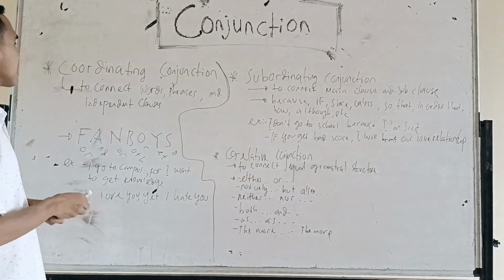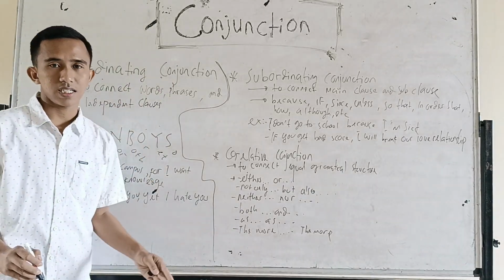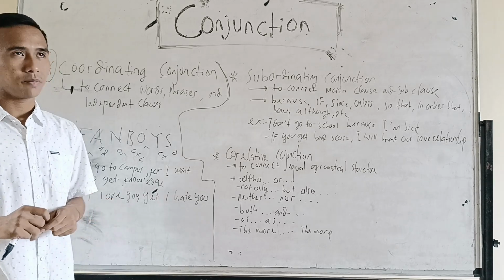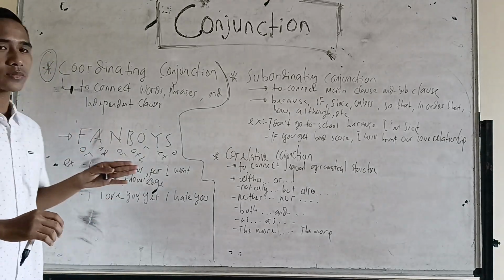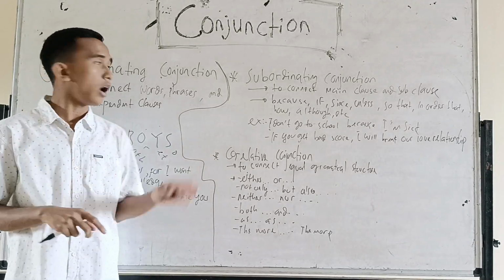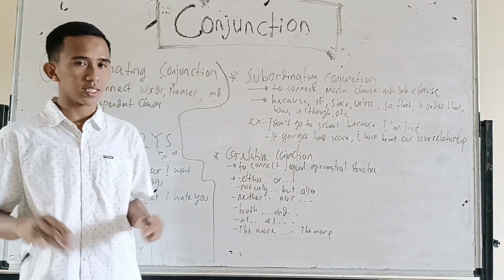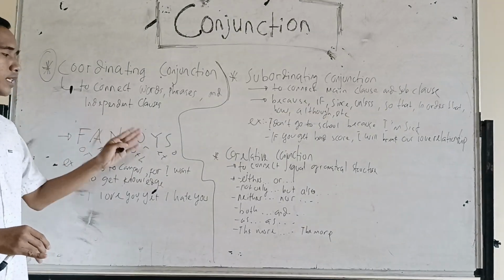Number one, coordinating conjunction. Coordinating conjunction is a conjunction to connect words, phrases, and independent clauses. For examples of coordinating conjunction, we can abbreviate them as FANBOYS: for, and, nor, but, or, yet, so.